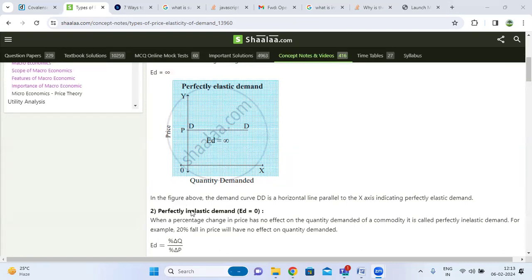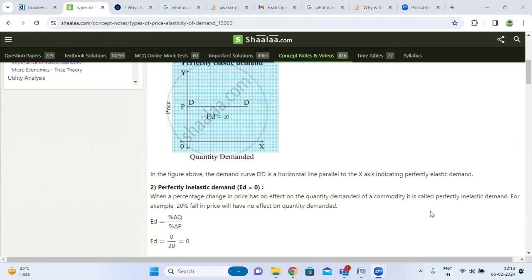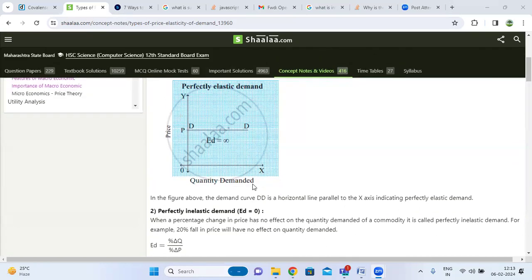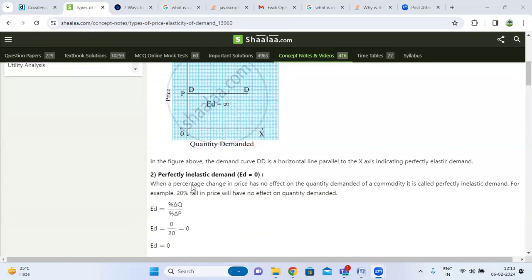In this figure, the demand curve is the DD curve. It is a horizontal line, parallel to the x-axis, indicating perfectly elastic demand. So this is the perfectly elastic demand.